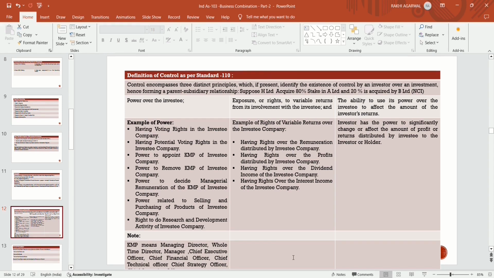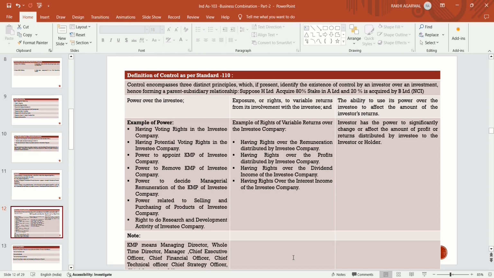Firstly they have the power over the investee, then they have the exposure or rights to variable returns from their involvement with the investee's company. They have the right to receive the remuneration distributed by the investee's company. They have rights to receive the profits of the investee's company. They have rights over the dividend which is distributed by the investee's company. They have the right to receive the interest income of the investee's company.